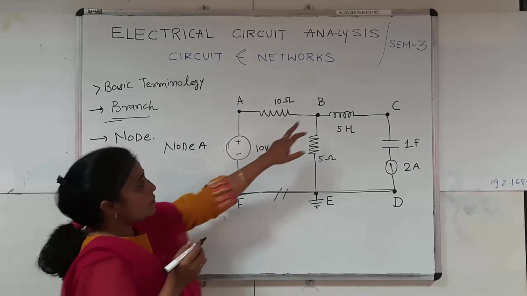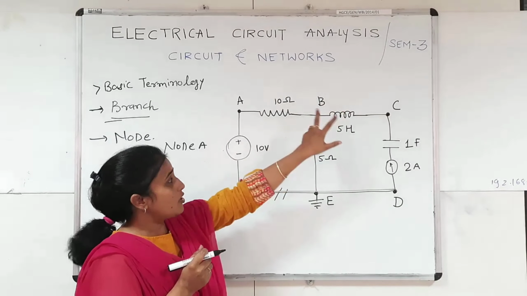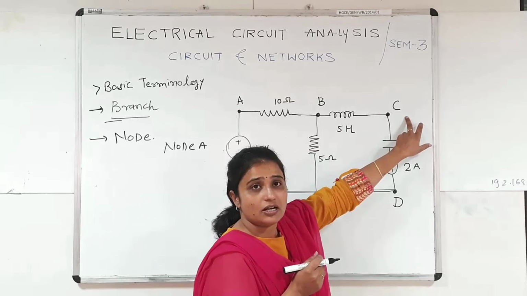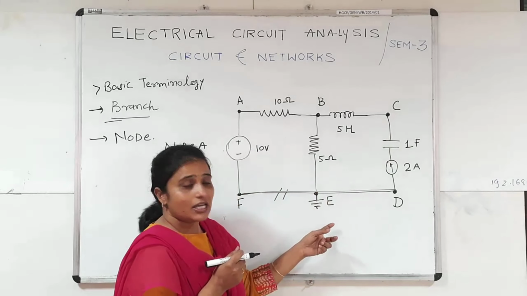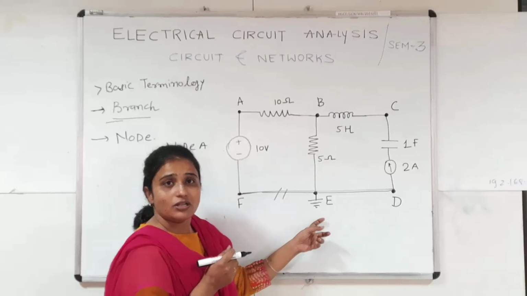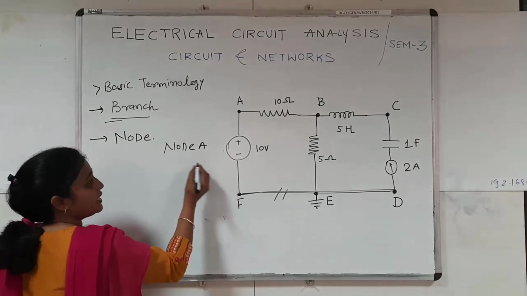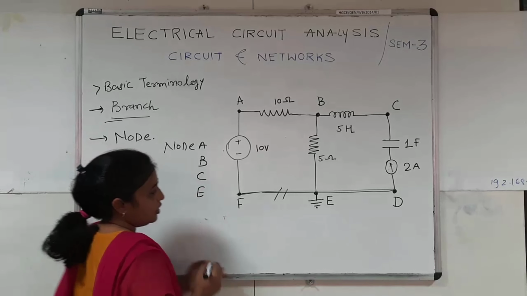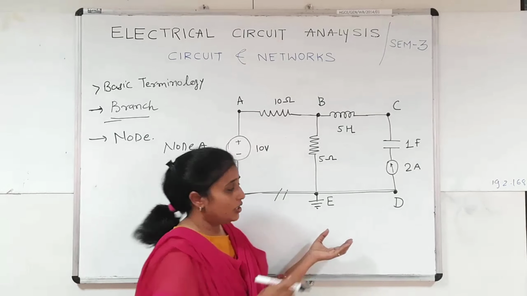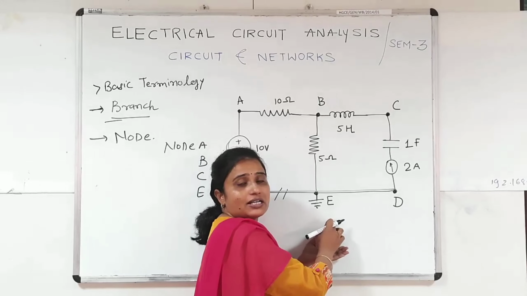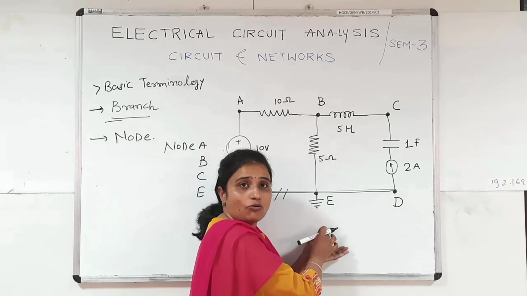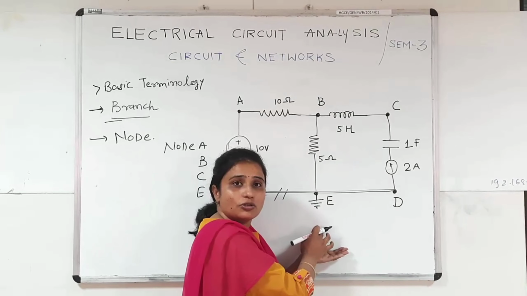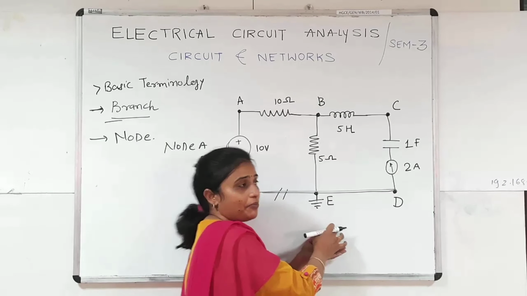Now same way B is also called a node because there are three branches connected to each other. Same way C is also called a node, and the node E, that is also called a node. So in our circuit diagram there are only 4 nodes available. Now the last bottom node, that is E node, is called a reference node or the ground node. This node is used as a reference node, so we cannot use this node in the calculation purpose.